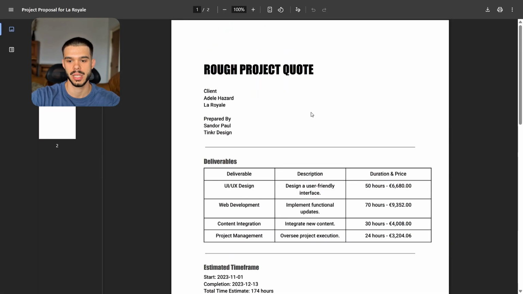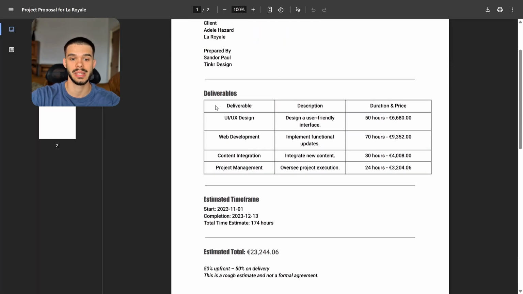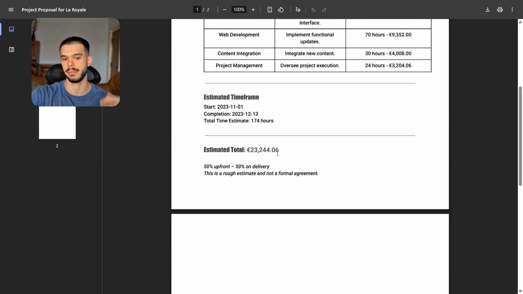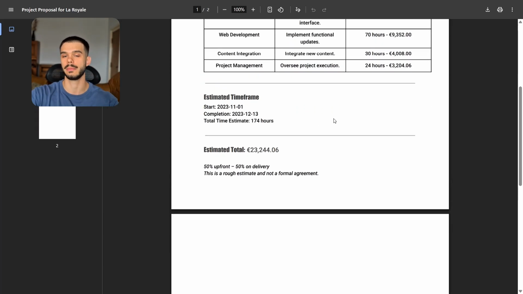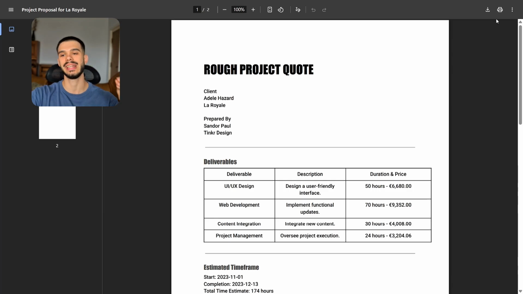And you can actually open proposals here, see how they look like, the deliverables, estimated time frame, estimated total, and a bit of details on how everything is going to go when it comes to the payment. So yeah, we really went in depth when it comes to how everything is going to work.